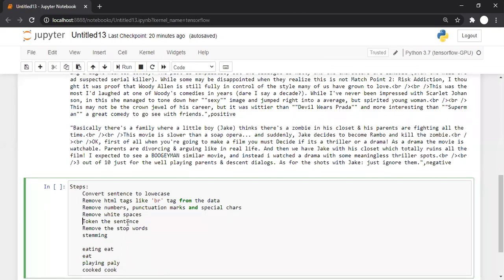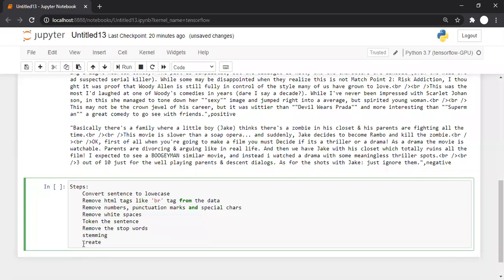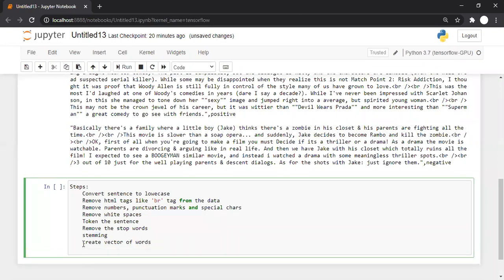So we are supposed to divide the sentence into single words, that is tokenization. Then if a token is a stop word, remove that token, and on the remaining words we are supposed to apply stemming, so that eating and eat become the same word, playing and play become the same word, cooked and cook become only one word. So cooked will be converted to cook, playing to play, eating to eat. Basically, you are bringing the words to their original form. That is called stemming. Then the next step is to create a vector of words. Shortly we will see what we mean by vector of words.